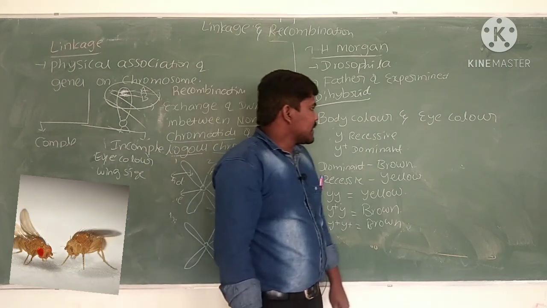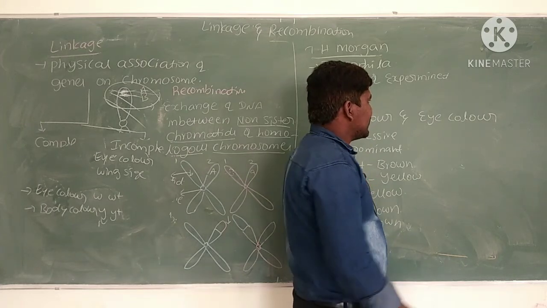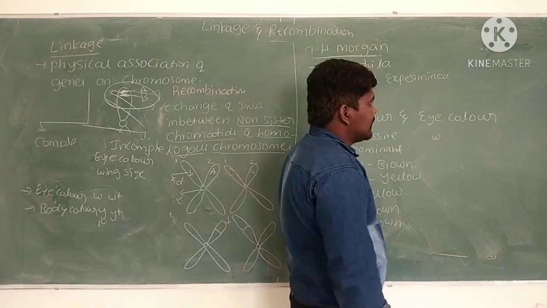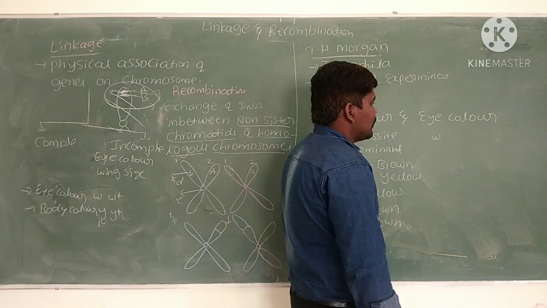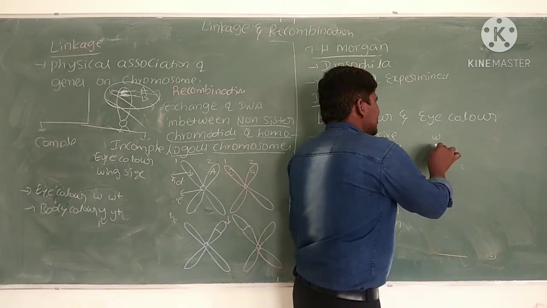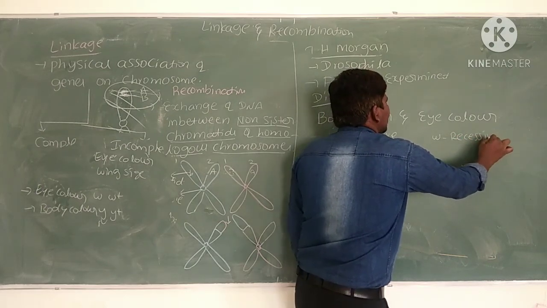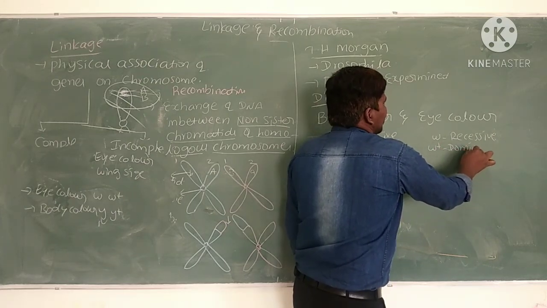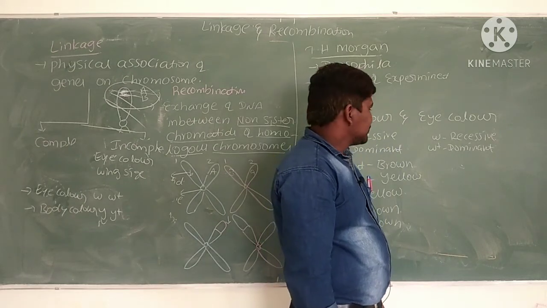Then if you see the eye color, the recessive allele for eye color is small w. W is recessive for eye color. W plus is the dominant allele for eye color.